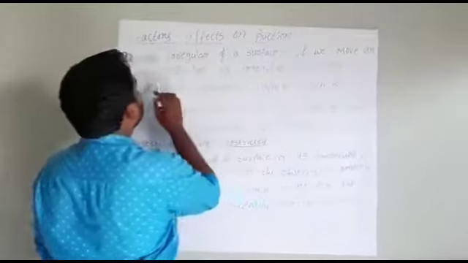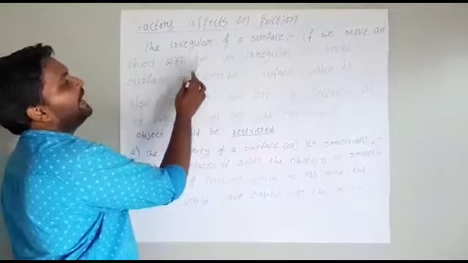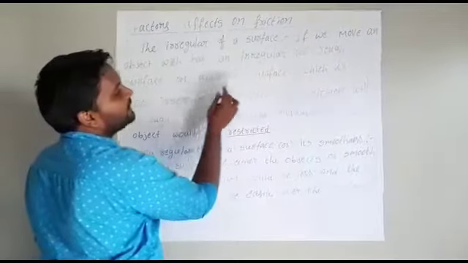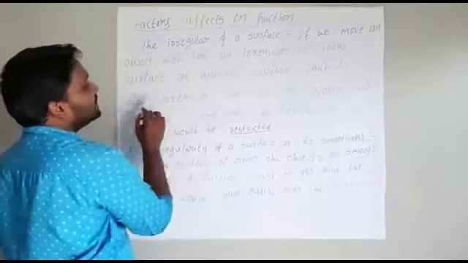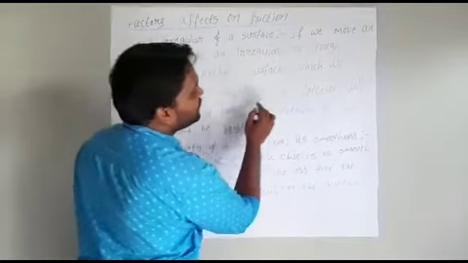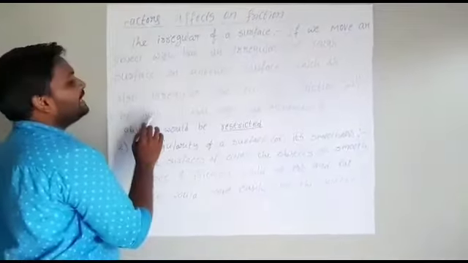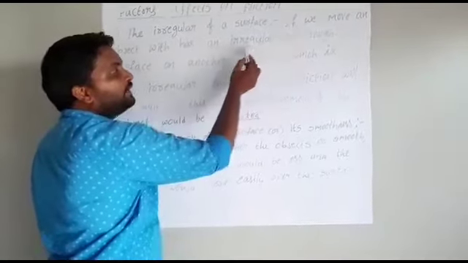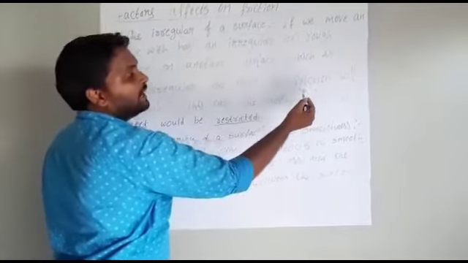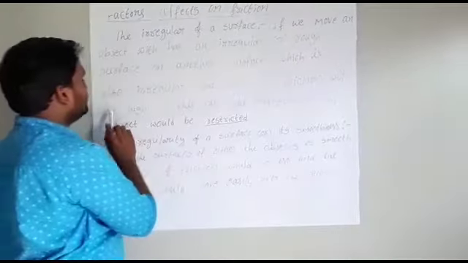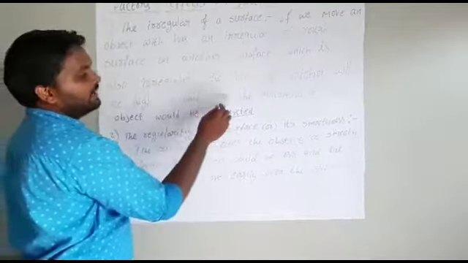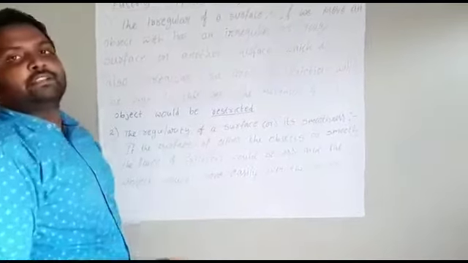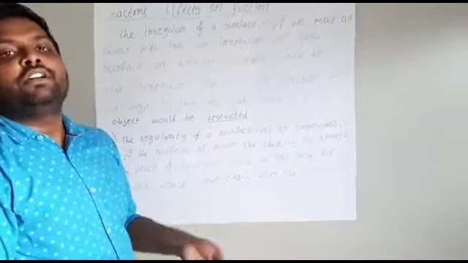If we move an object that has an irregular or rough surface on another surface which is also irregular, the force of friction will be high. The movement of the object would be restricted. That means the object can't move freely.